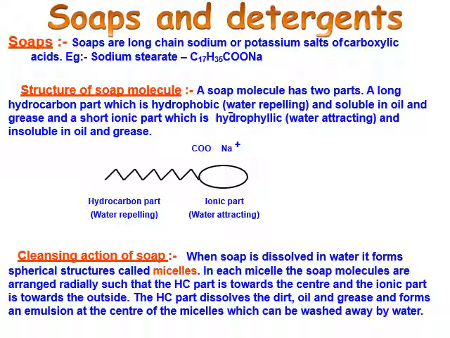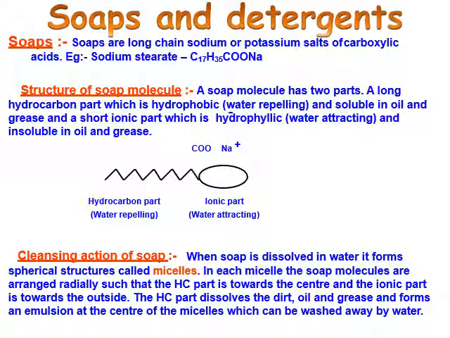Soaps and detergents. Soaps are long chain sodium or potassium salts of carboxylic acid. Example: sodium stearate, C17H35COONa. Structure of soap molecule. A soap molecule has two parts: a long hydrocarbon part, which is known as hydrophobic. Hydro means water, phobic means repelling.